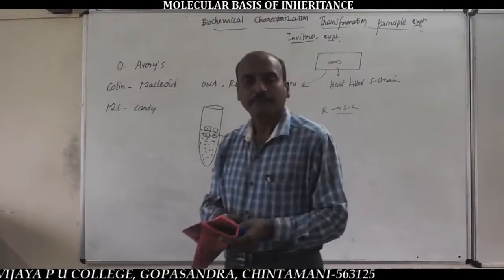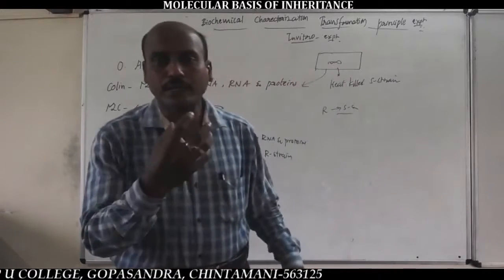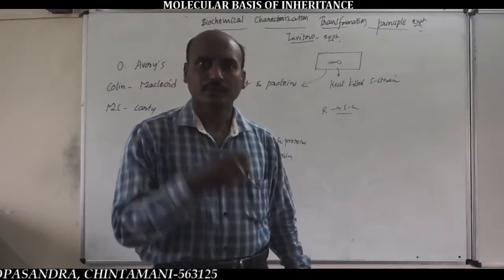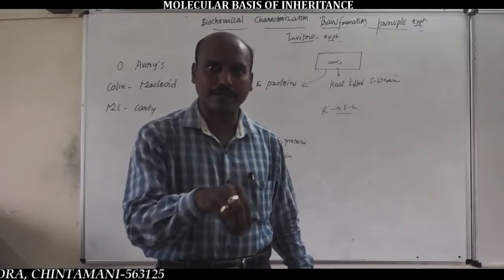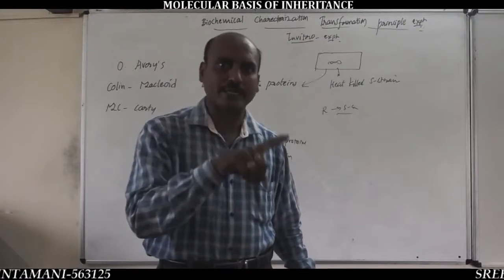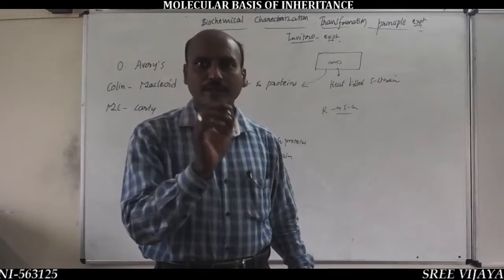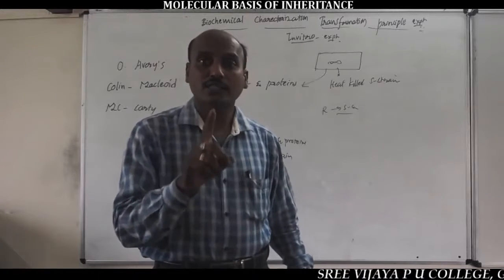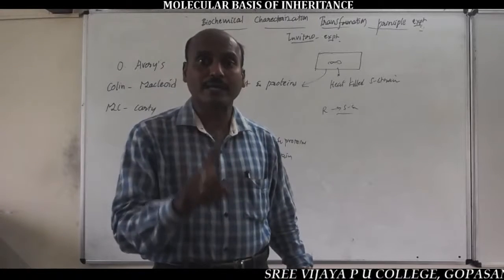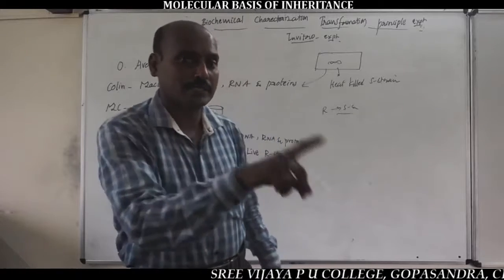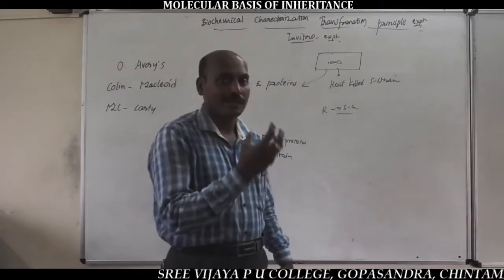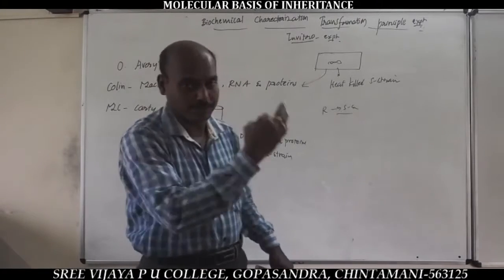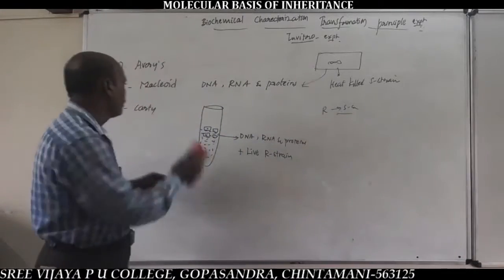The collected biochemicals from heat-killed S-strain bacteria were kept in a test tube containing culture medium with the live host bacterial cells and observed, to see which one transforms R-strain bacterial cells into S-strain bacterial cells. They continued this experiment in 3 steps. Very important.